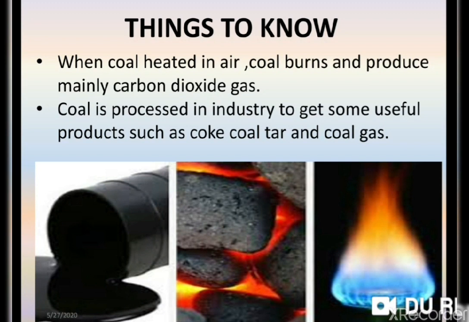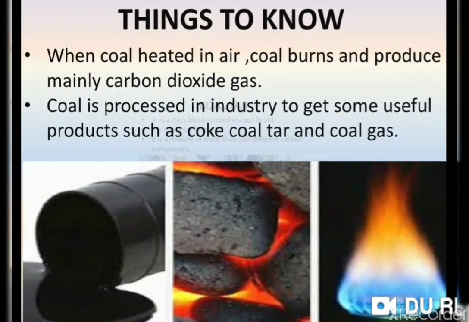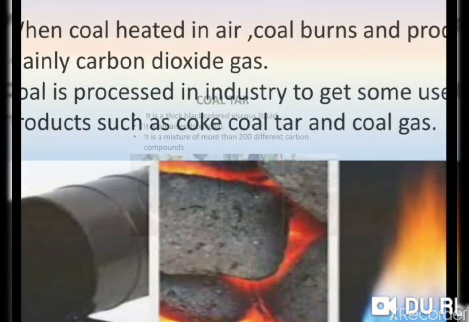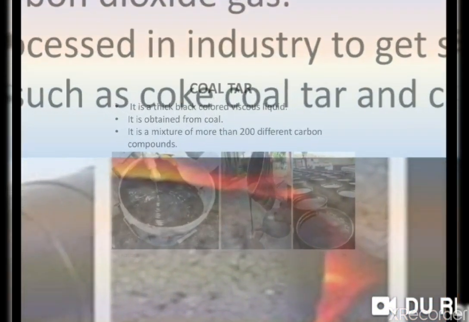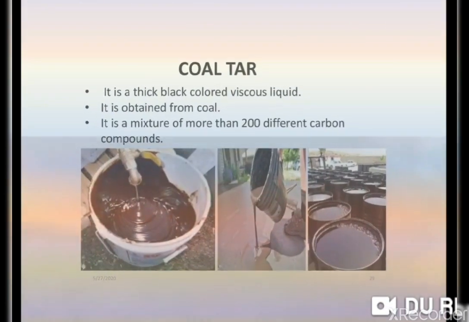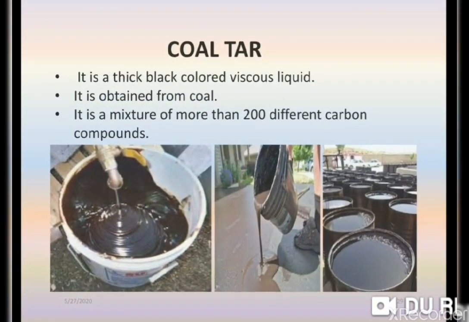Okay, things to know. When coal is heated in air, it burns and produces mainly carbon dioxide gas. Okay, children, coal is processed in industry to get some useful products such as coke, coal tar and coal gas. So it means we get coke, coal tar and coal gas from coal. First we will discuss coal tar.